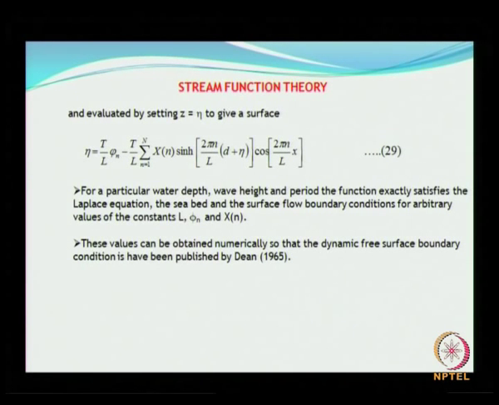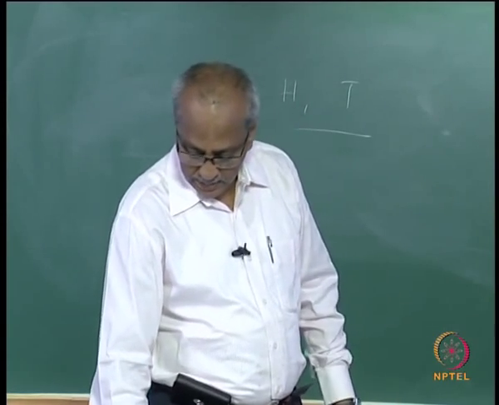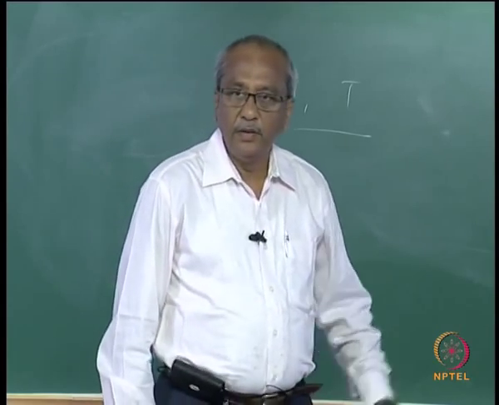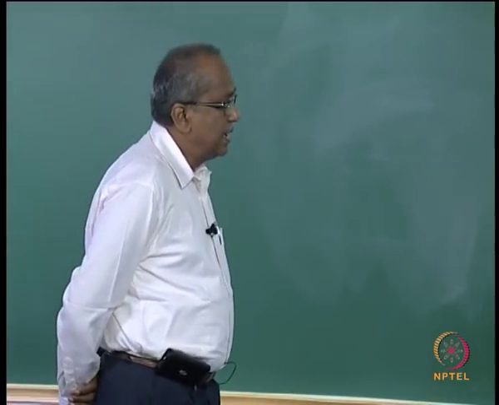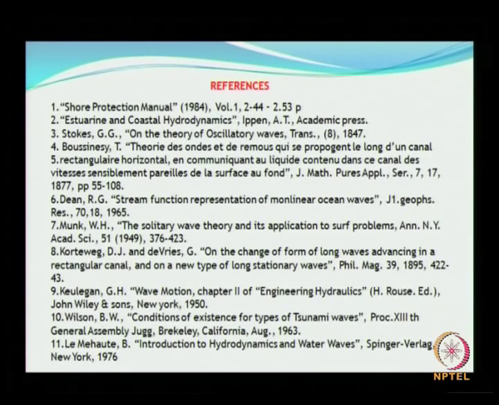I would not go into the details of the stream function theory because it is not that widely used, but there are some cases where you need to know it, and this is the series of references that I have collected. There may be some recent literature also, but for a class like this, it is good you look at some of these references to brush up and then go further into your research activity. Okay.